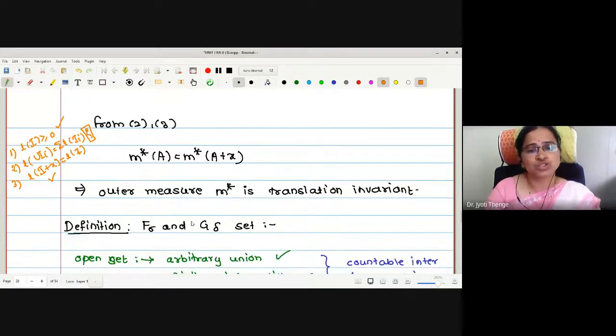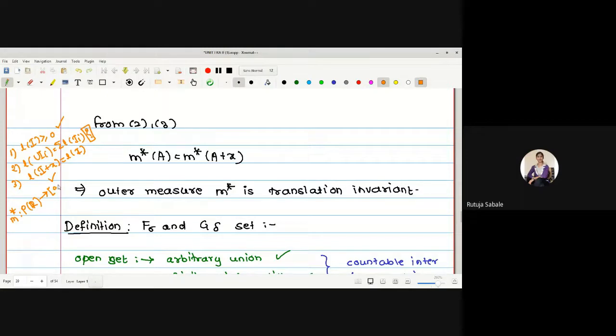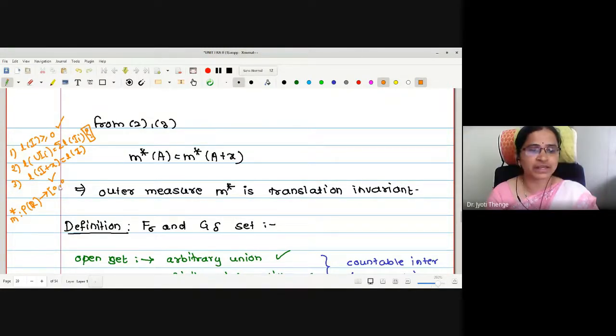Now the question is to discuss when this outer measure will become countably additive. Actually, this outer measure was defined for any subset of R. If it is defined for any subset of R, then what is the domain of the function m star? This is the power set of R, no? It is defined for any subset. What is the codomain we have defined? Extended real numbers, 0 to infinity. Here I will write R plus union infinity.